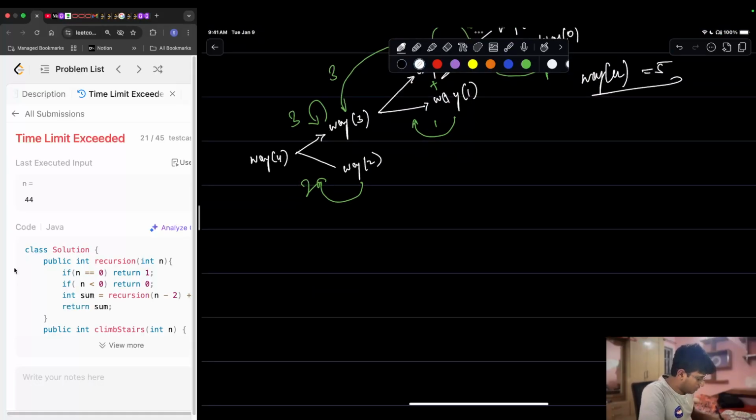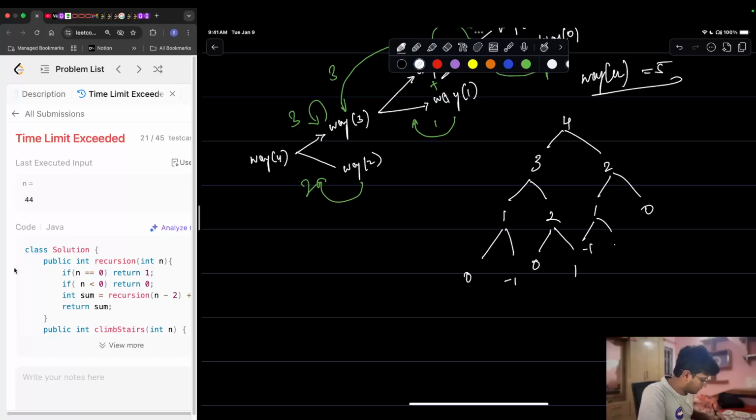So on the first call you'll be making 3 and 2, right? For 3 you'll be making 1 and 2. For 2 you'll be making 1 and 0. For 1 you'll be making 0 and minus 1. For 2 you'll be making 0 and 1. For 1 you'll be making minus 1 and 0. For 0 you'll return the value, right?